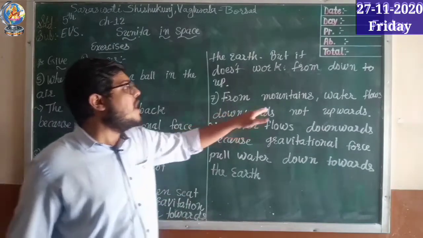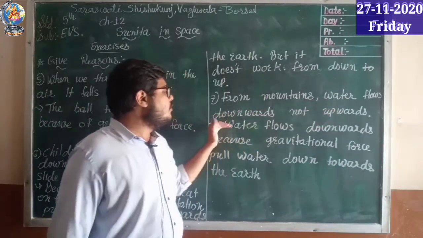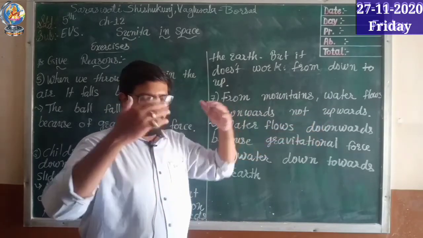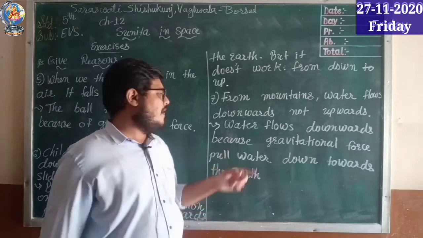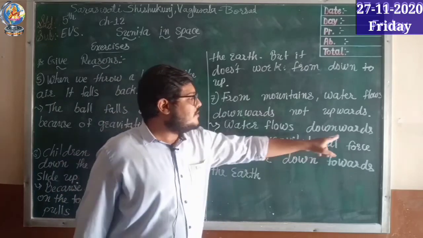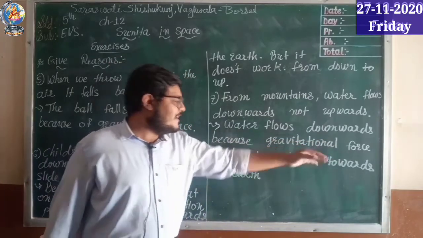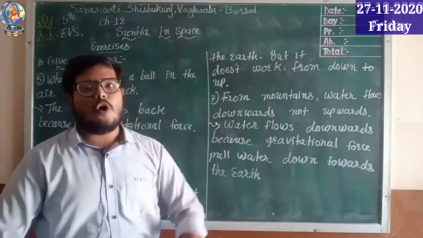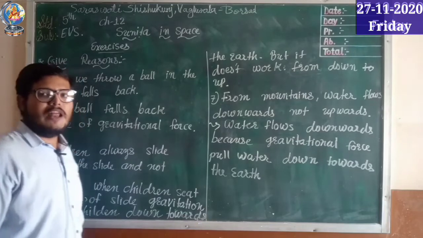Okay, see next one, from mountains water flows downward, not upward. Same thing is here, right? Water flows down, not up. Why? Because water flows downwards as gravitational force pulls the water down towards the earth, not in the opposite direction. Just take a look at all the answers, please.